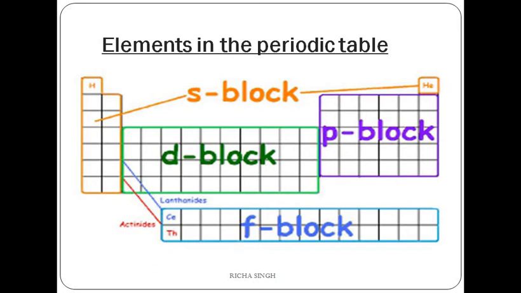Now, if you see the elements in the periodic table, they are assigned different blocks. What are these blocks? See here, group 1 and group 2 both comprise the S block. From group 3 to 12, it is forming the D block elements, and from 13 to 18, it is forming the P block elements. And D block elements from 3 to 12 are also known as transition elements, and your lanthanides and actinides form the F block elements.